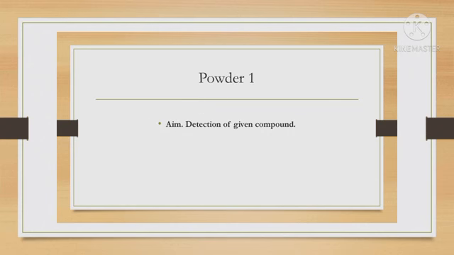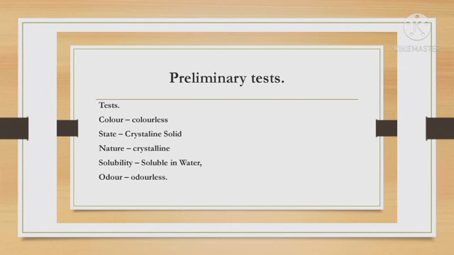Powder 1. Aim: detection of given compound. Preliminary test. Test: color, colorless. State: crystalline solid. Nature: crystalline. Solubility: soluble in water. Odor: odorless.